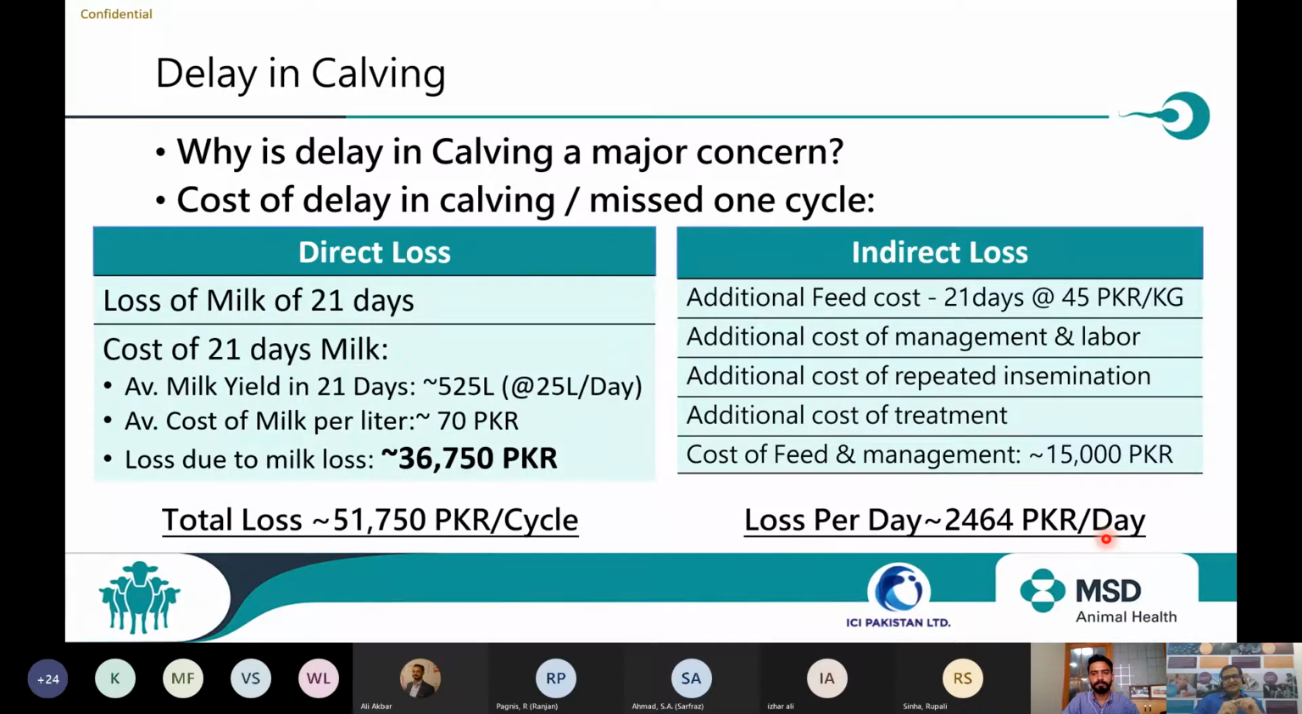So friends, understand the importance of each day in reproduction. One cycle, and definitely one day, I cannot delay. If one cycle is missed, 21 days are lost, and 50,750 PKR is lost for my farm. And if you have 10, 15, or 20 animals suffering with such problems, you can multiply this value. That is the importance of the entire cost which we are going to incur because of uterine infections.